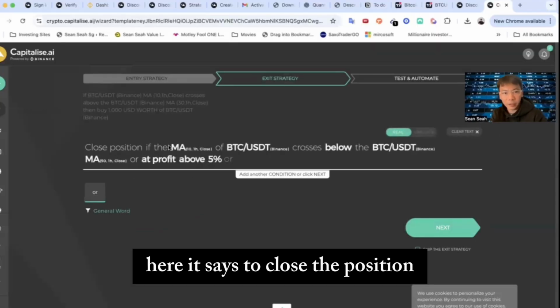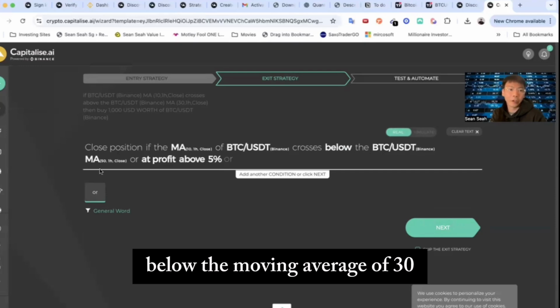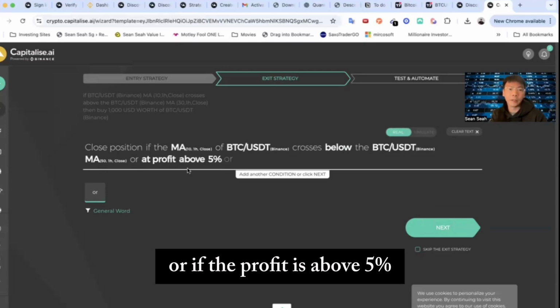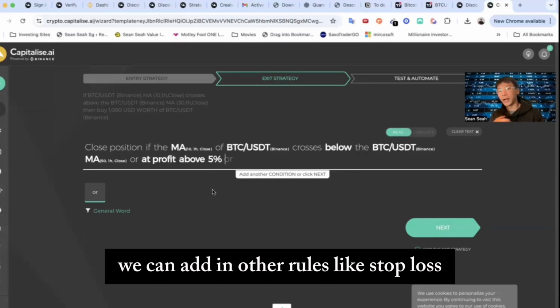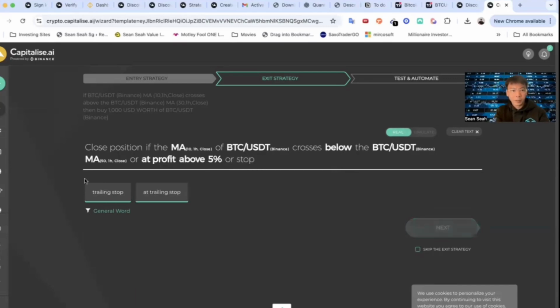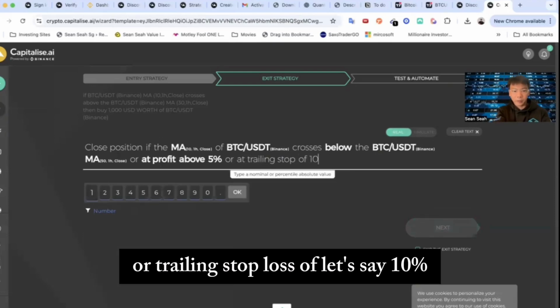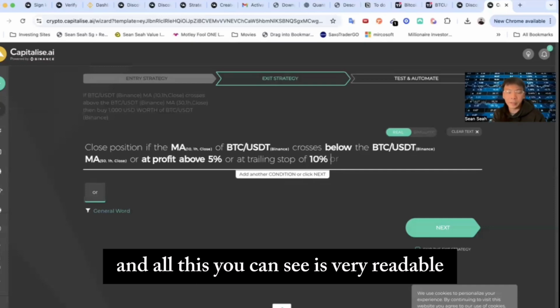Here it says to close the position if the moving average of 10 crosses below the moving average of 30, or if the profit is above 5%. We can add in other rules like stop loss or trailing stop loss of, let's say, 10%. And all this you can see is very readable.